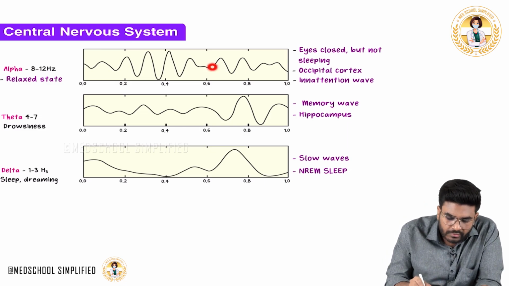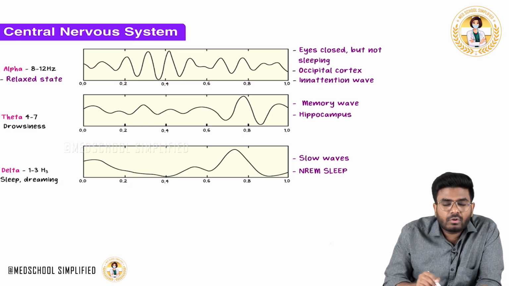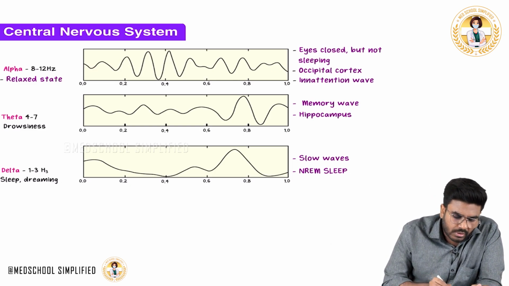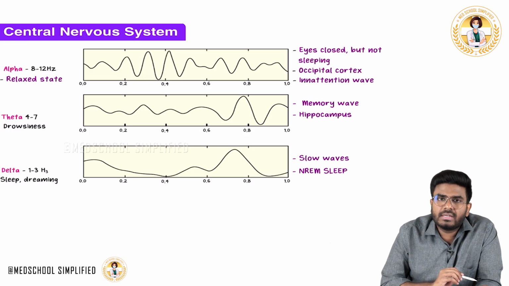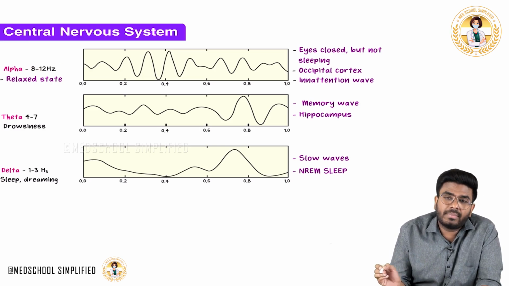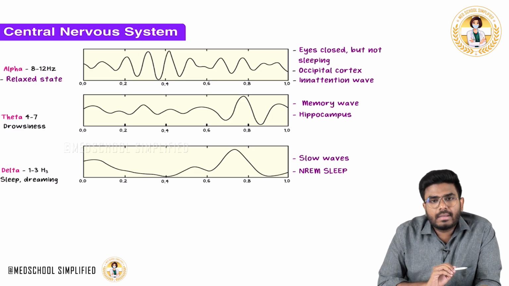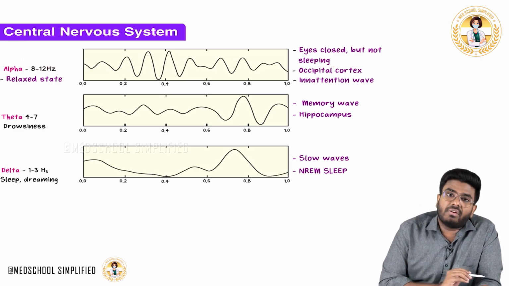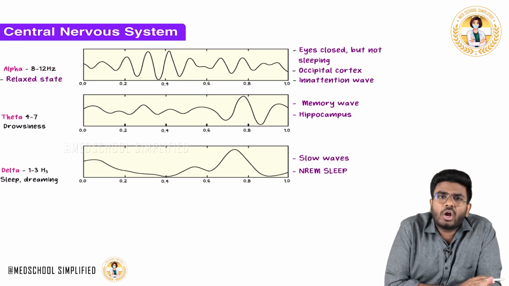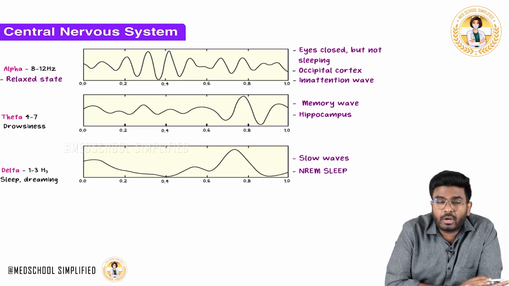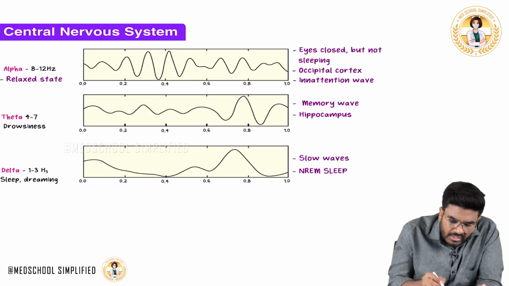Now no one is going to give you this graph and ask you to identify which wave it is. So alpha wave frequency is how much? 8 to 12 hertz, which means 8 to 12 waves will come in a second. 8 to 12 waves are normal in number, not high, not a big number. So what about the frequency?